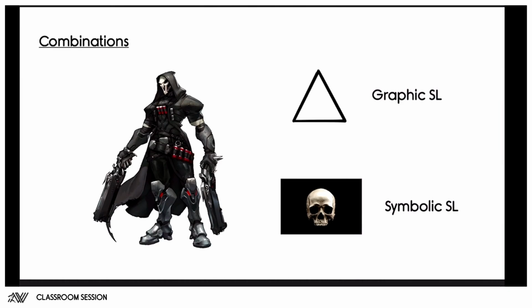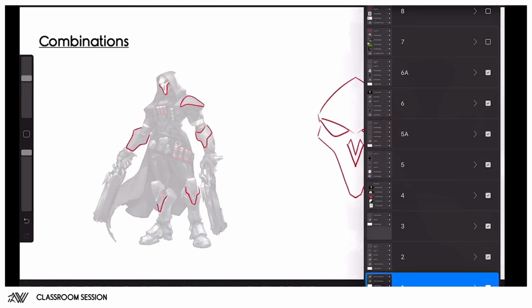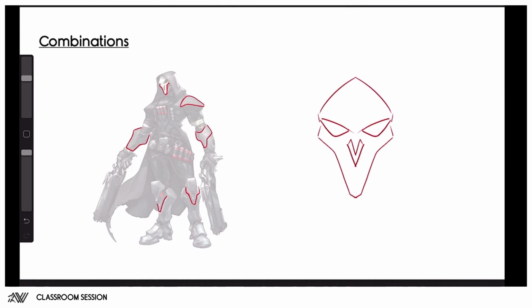And the reason why I want to use an Overwatch character is because the shape language in the characters in Overwatch is super effective, right? So the designers are very much aware of what they're doing with shape language, and I want to show you guys that with this presentation and show you what they're actually thinking about when designing this character. So as we've seen before, we can combine graphical and symbolic shapes to create new original shapes and inform our design. And that's exactly what's happening here with Reaper. So they have combined the triangular shape language with the symbolic shape language of a skull to inform his design.